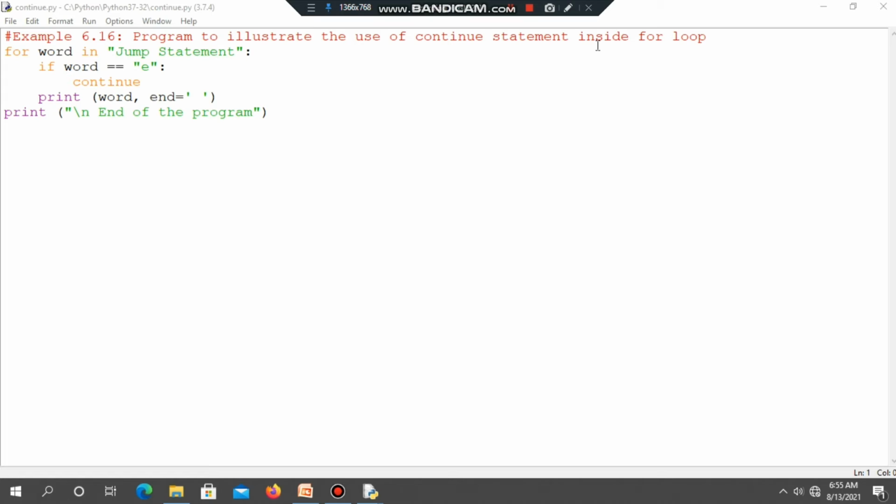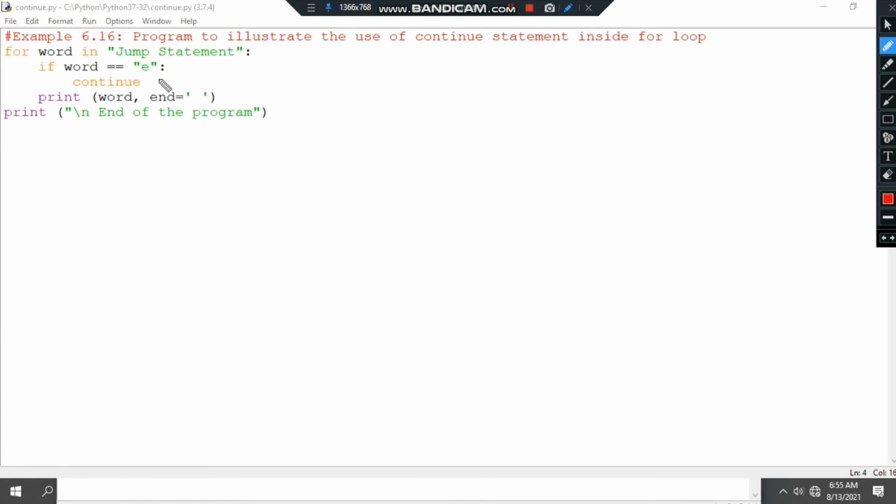When the iteration is completed, when the loop condition is false, the last print statement is executed. Here the three statements, if, continue and print, are inside the for loop. This is a simple if statement. When the condition is true, it executes the continue statement. Otherwise the control automatically transfers to the print statement. Is it clear? So when the condition is true, the control transfers to the continue statement. Otherwise the control automatically transfers to the print statement.